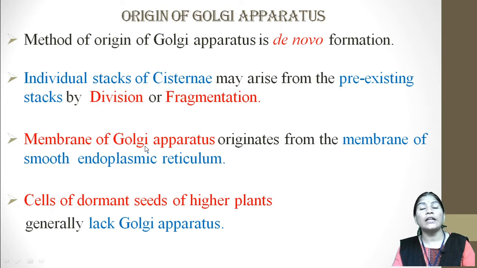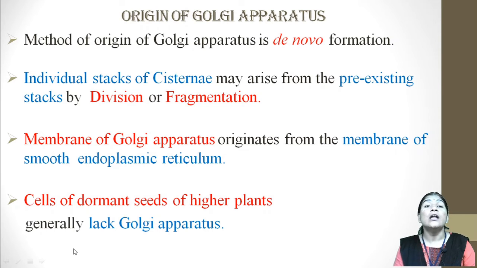Some membrane of Golgi apparatus also originates from the membrane of smooth endoplasmic reticulum, and the cells of dormant seeds of the higher plants generally lack the Golgi apparatus.